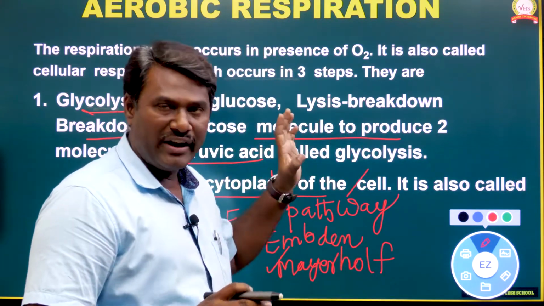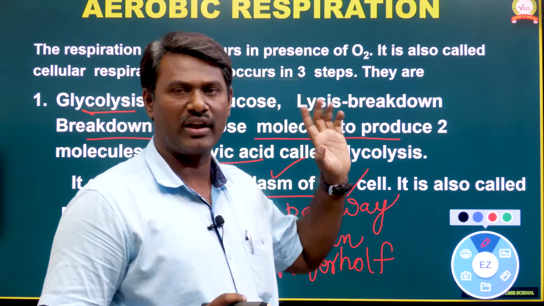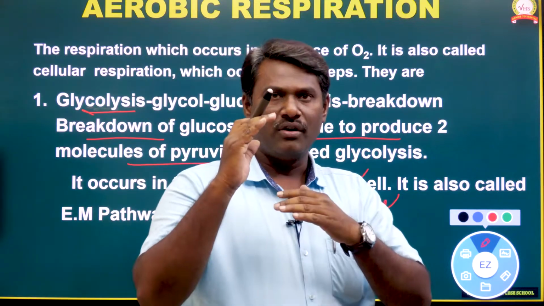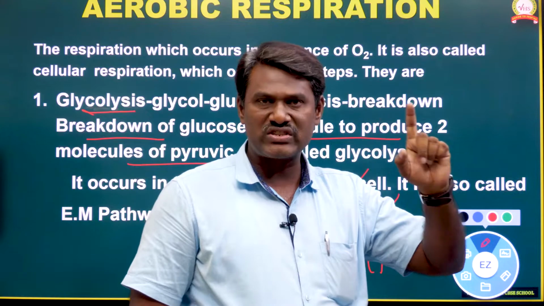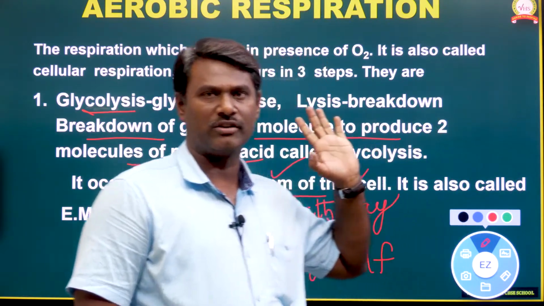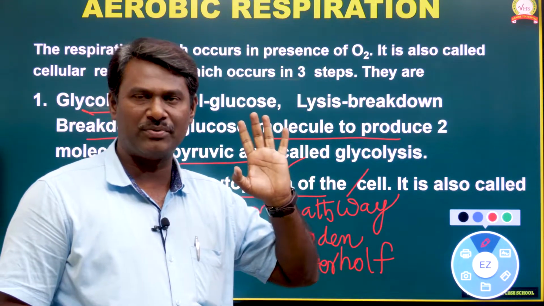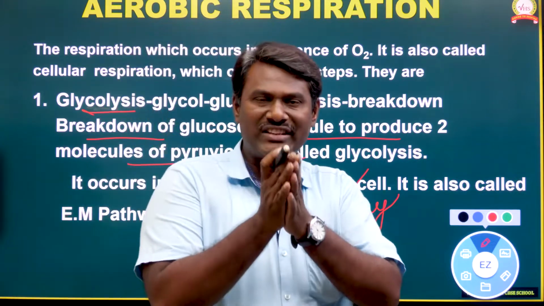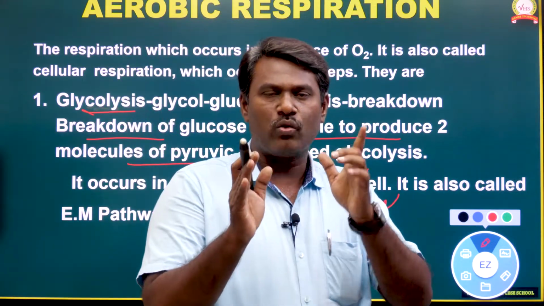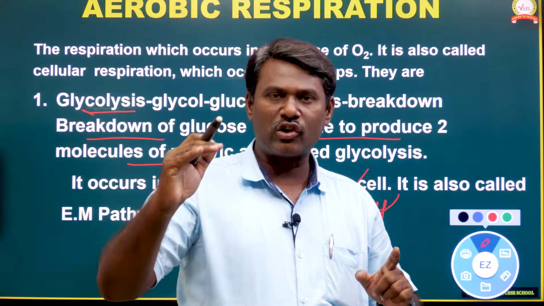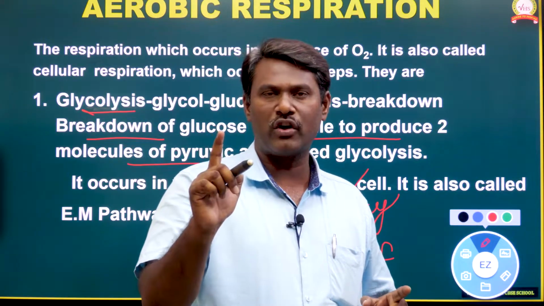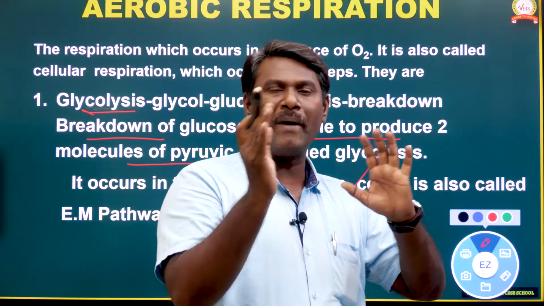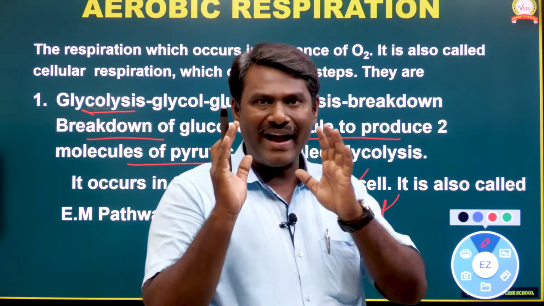So this is just the introduction of glycolysis. Again, glycolysis is considered the first step of aerobic respiration. During glycolysis, one glucose molecule undergoes breakdown to produce 2 pyruvic acid molecules, or 2 pyruvate molecules.